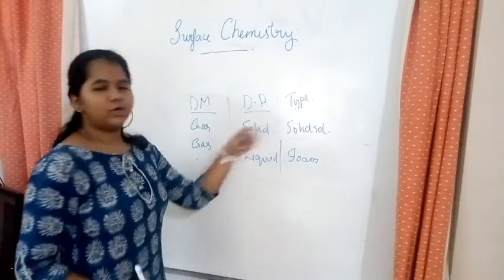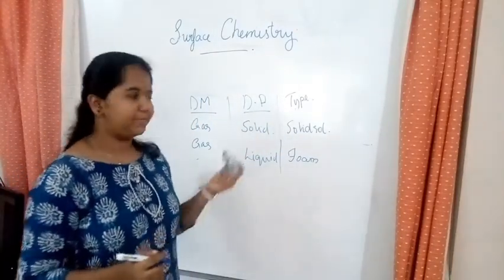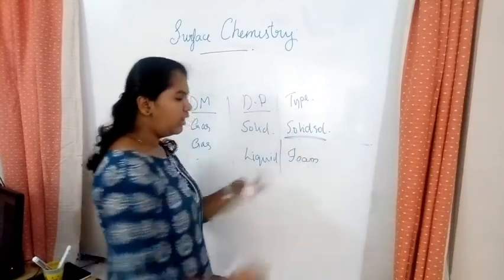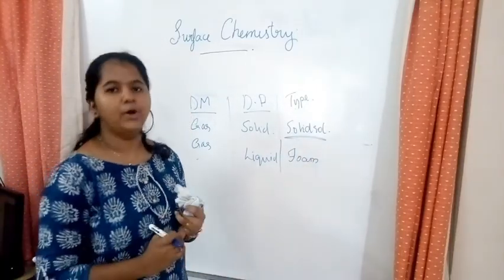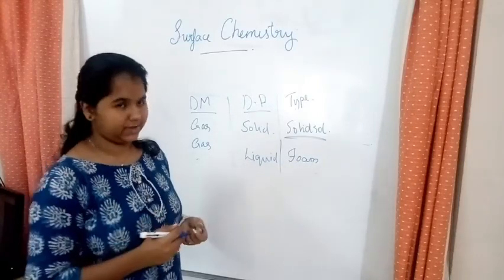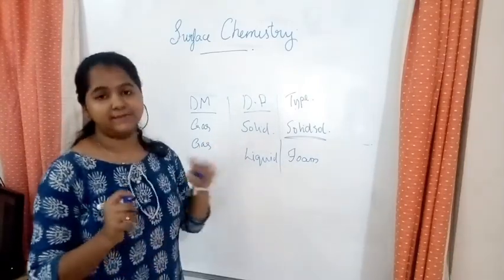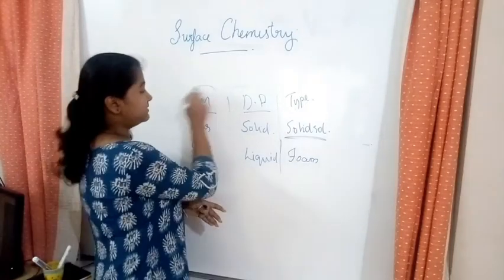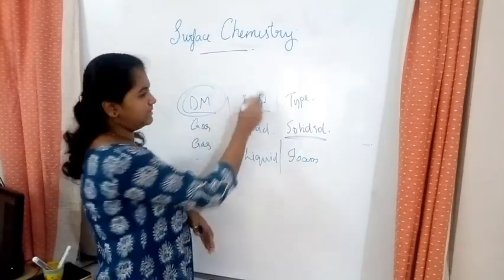An example of solid sol is pumice stone. Pumice stone is an example for solid sol. For foam, we know lather of a soap, or there are so many things that make lather, whipping cream, etc. So this is to talk about the classification based on the states of dispersion phase and dispersion medium.